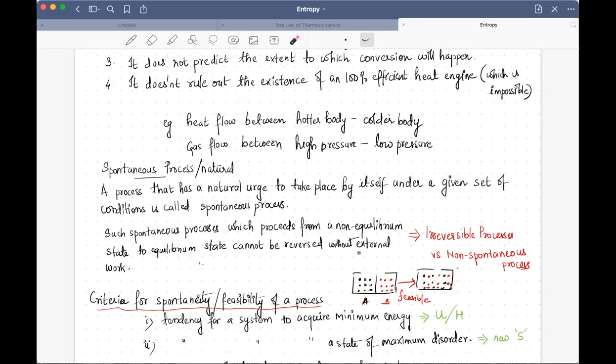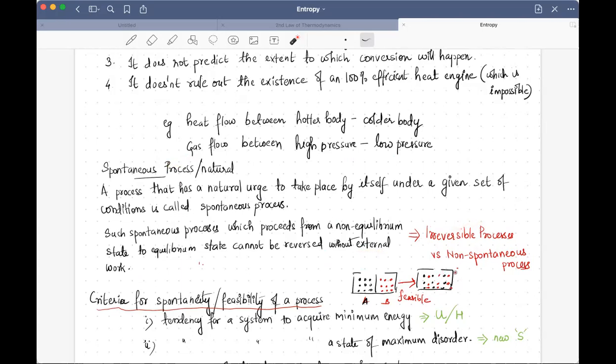So without external work, you cannot do a spontaneous process in the reverse direction. Therefore, spontaneous processes, or in other words natural processes, are irreversible processes.